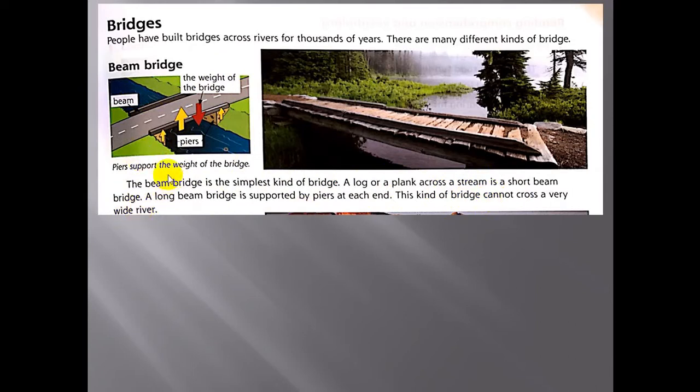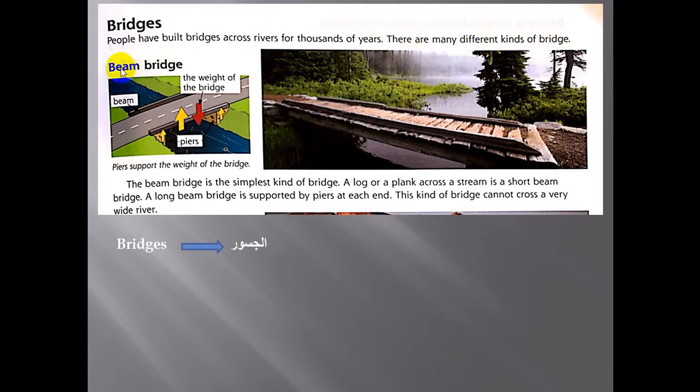So I'm going to explain this paragraph, okay? Listen carefully. Bridges, which mean الجسور. People have built bridges across rivers for thousands of years. لقد بنى الناس الجسور عبر الأنهار لآلاف السنين. There are many different kinds of bridge. وهناك العديد من الأنواع المختلفة من الجسور.